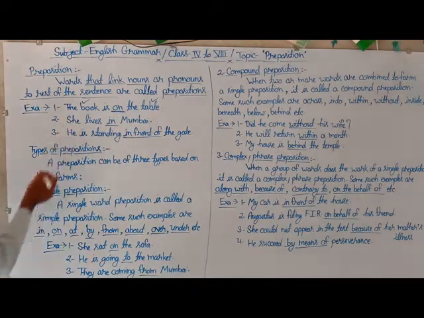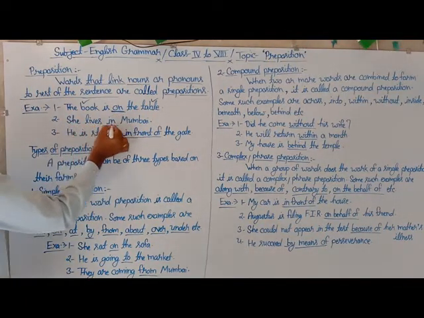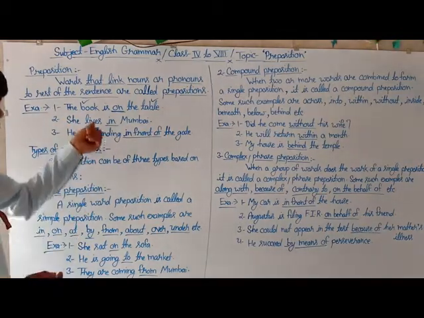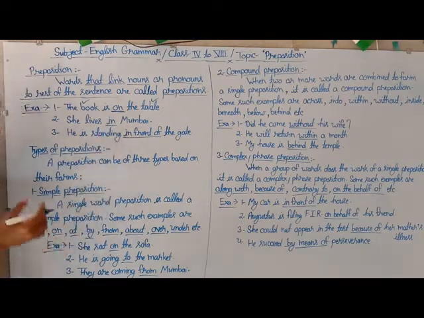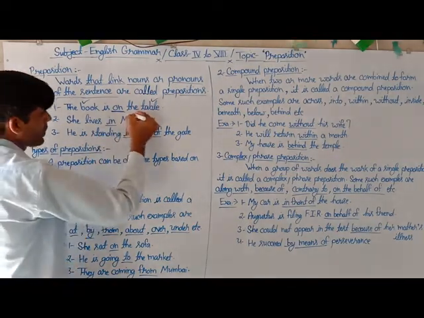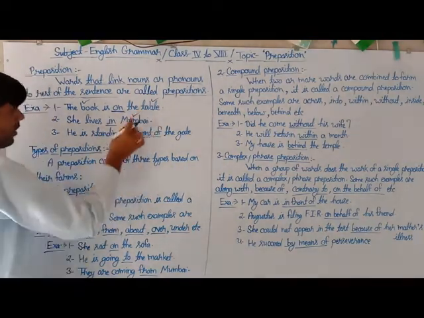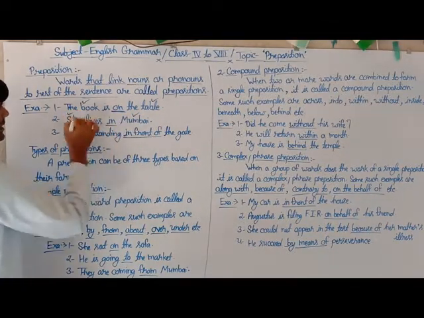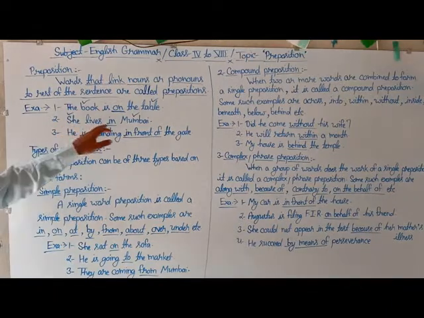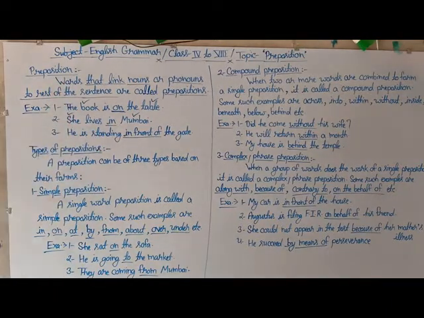Here is the second sentence: she lives in Mumbai. Here in the second sentence, the underlined word in is used to show the relation of the underlined word Mumbai with its other word, she, in the sentence. So we can say that this is also a preposition.